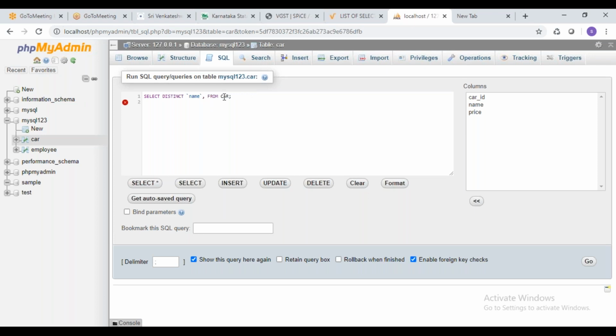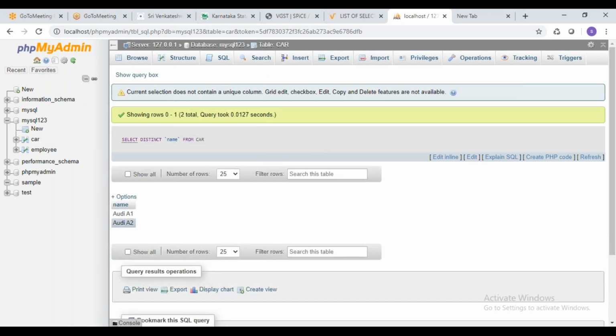Now I'll change this query a little and take only the name. Select distinct name. Actually, we have four rows: Audi A1, A1, A2, A2, with different prices for the A1s, and the A2s having the same price. But now I want, suppose multiple rows having the same name, to get it only once. Now you can see only Audi A1 and A2 are coming. Why?